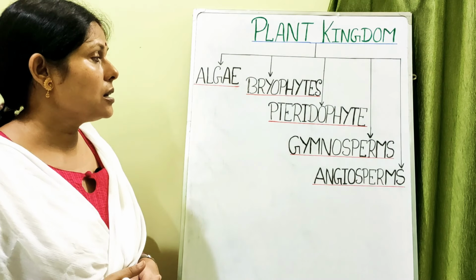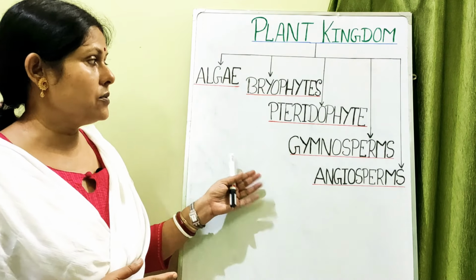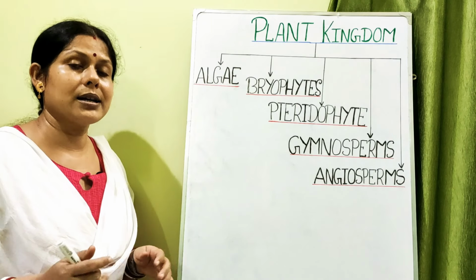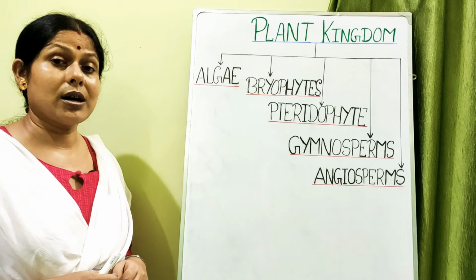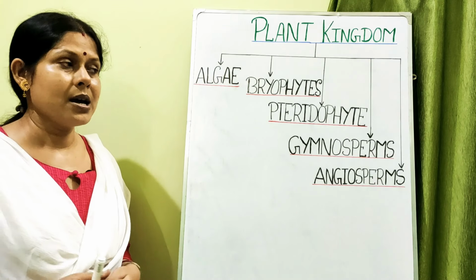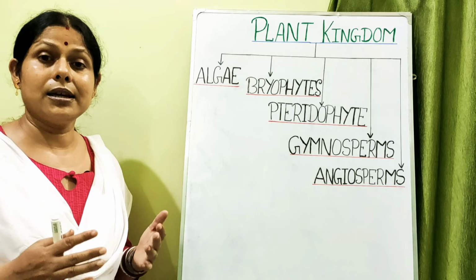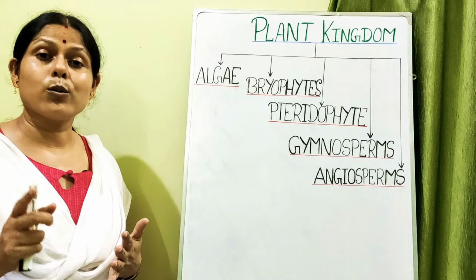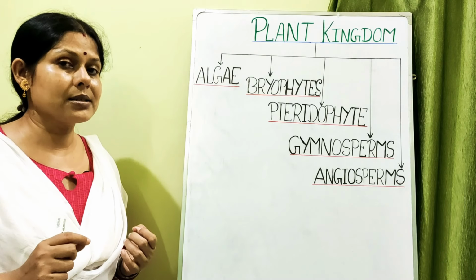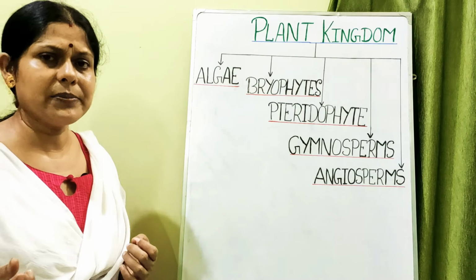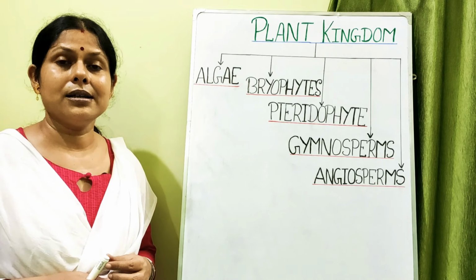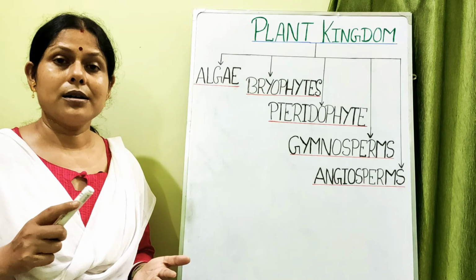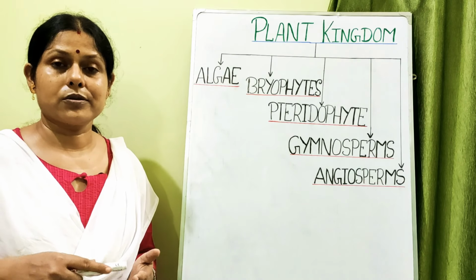Fine. Now let us come back to the five divisions of the plant kingdom. Algae, as I told you, are organisms which are chlorophyllous, some microscopic, some macroscopic, variously colored, and found in aquatic habitats. Although some of them are terrestrial, like Chara, the thing is that most of them are dependent upon water for the process of fertilization.